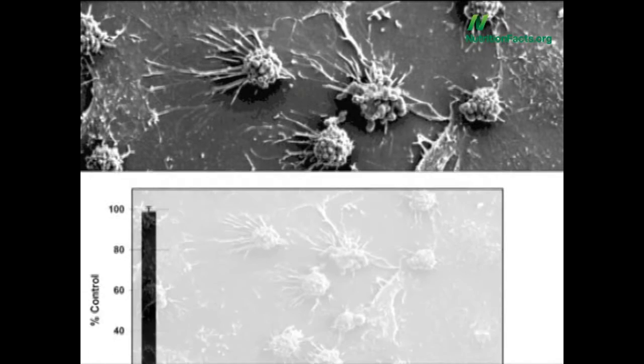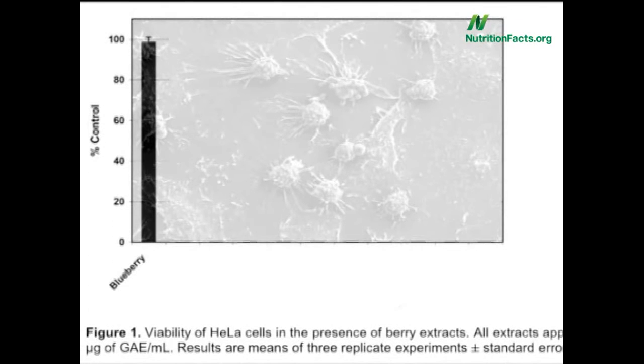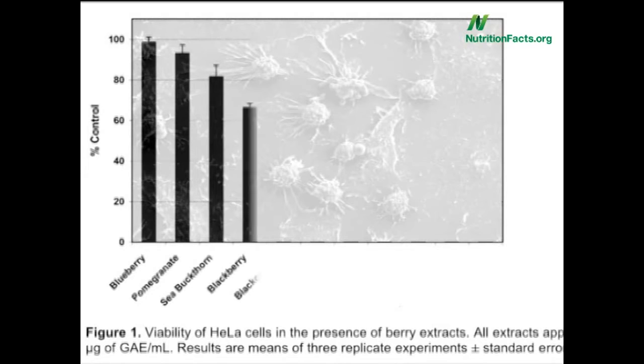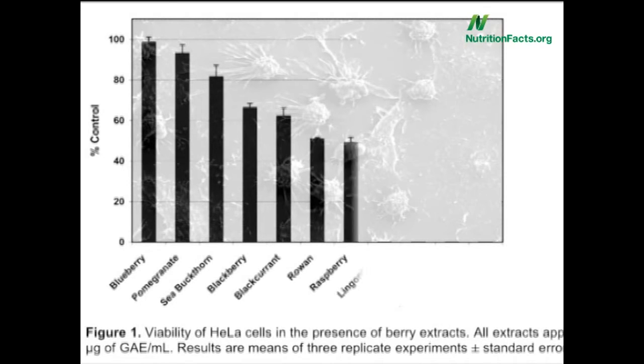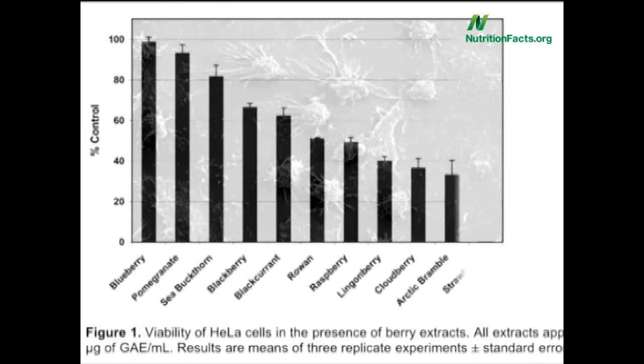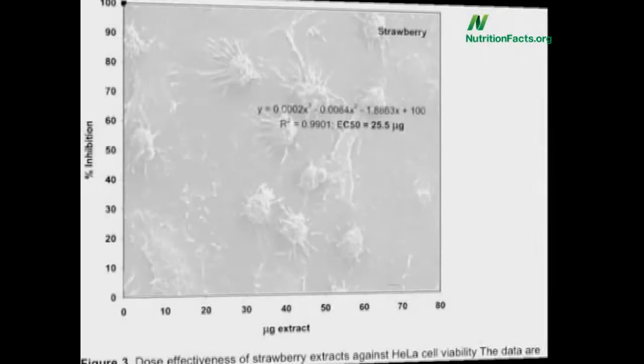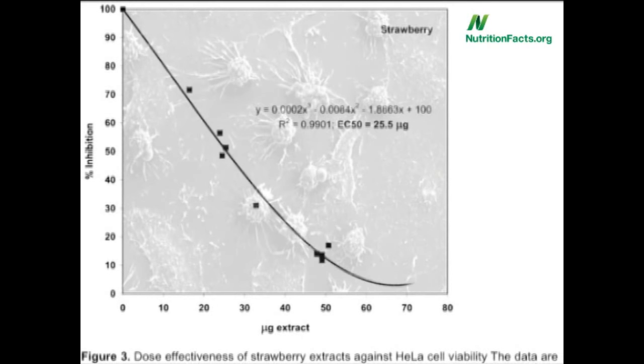And adding an extract of blueberries to her cancer cells doesn't seem to matter much. The cancer cells are still steaming away at about 100% growth. But look what these other fruits can do. Raspberries cut the growth in half, and strawberries blocked cancer growth by almost 75%. And the higher the strawberry dose, the more the cancer is inhibited.